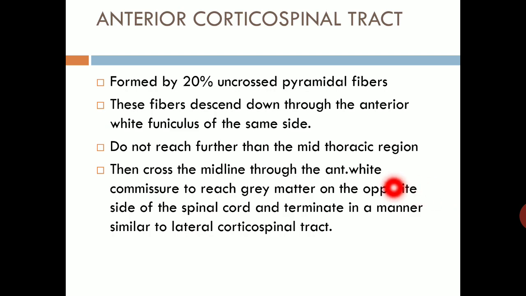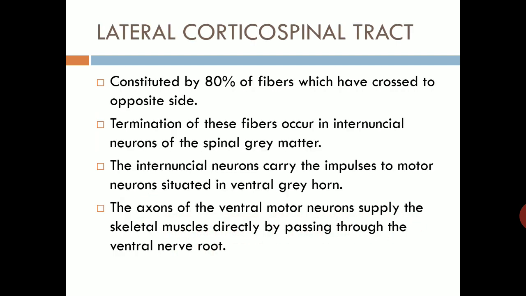The anterior corticospinal tract is formed by 20% uncrossed pyramidal fibers. These fibers descend down through the anterior white funiculus of the same side, do not reach further than the mid thoracic region, and then cross the midline through the anterior white commissure and reach the gray matter on the opposite side of the spinal cord, and terminate in a manner similar to the lateral corticospinal tract.